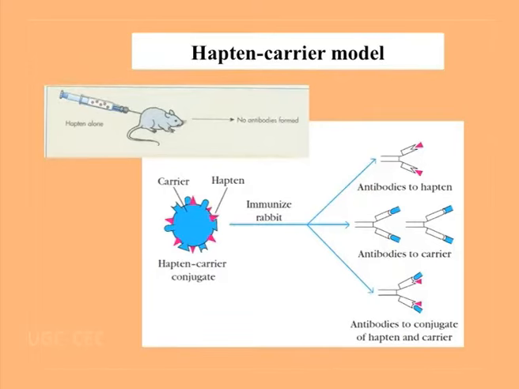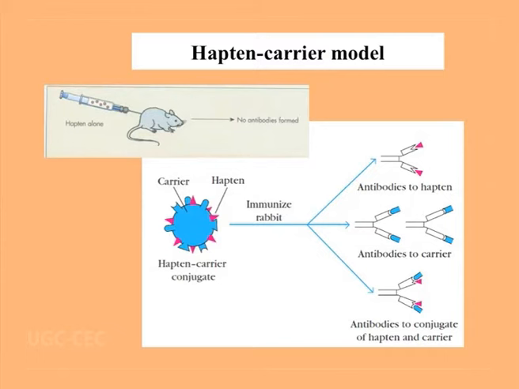Now there are some small molecules which are antigenic but not immunogenic. Those molecules are called haptens, like lipids, I gave you the example. Now these haptens, suppose we want to raise antibody against a small molecule which is non-immunogenic. So it can't activate the immune system on its own.